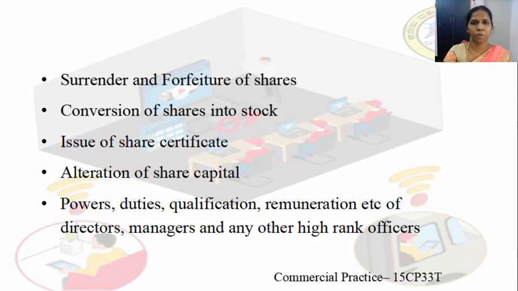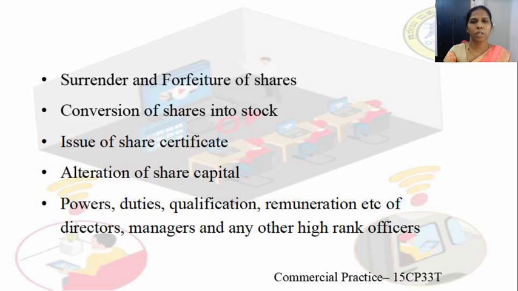Surrender and forfeiture of shares. If the company intends to surrender or forfeit any of the shares of the shareholders, the provisions and the procedure relating to that are to be contained in the articles of association according to the Companies Act of 1956. Conversion of shares into stocks: if the company intends to convert the shares into stocks, the provisions and the procedures relating to the conversion of shares into stocks according to the Companies Act are to be contained in the articles of association.